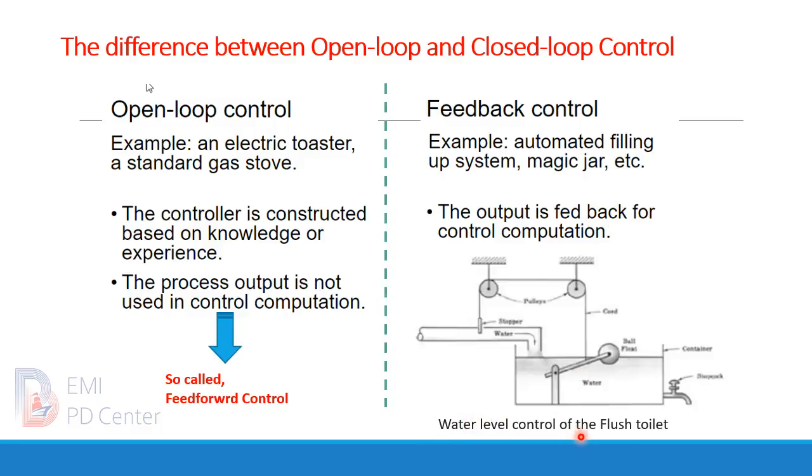As in the water level control of our flush toilet, as the floating ball gets high enough, the valve will cut off the inlet of the water. However, as the water drains out, the floating ball gets lower and lower, so that through this mechanism with a pulley and string, the valve will be pulled up, and the inlet of the water can be refilled into the toilet box, or toilet tank.